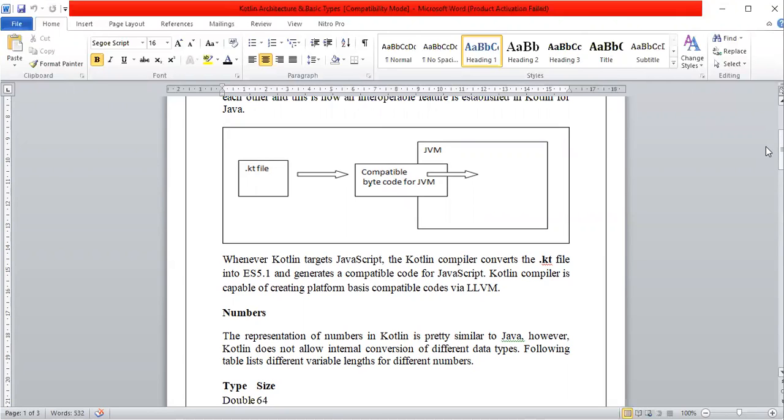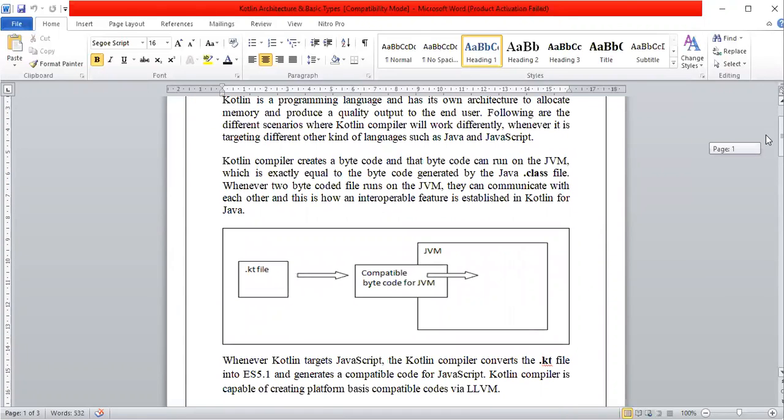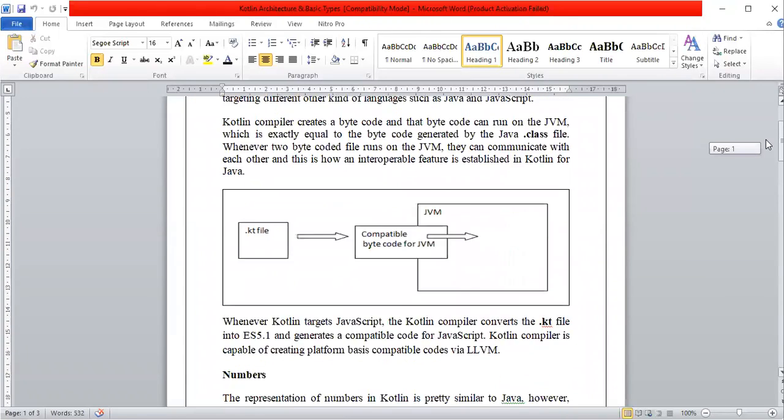The Kotlin compiler is also capable of creating platform-based compatible code by LLVM. So this is a very basic structure where we have a .kt file, then there is a conversion into bytecode, and it runs on the Java virtual machine. So this is that brief architecture. You may explain it at the time of an interview.